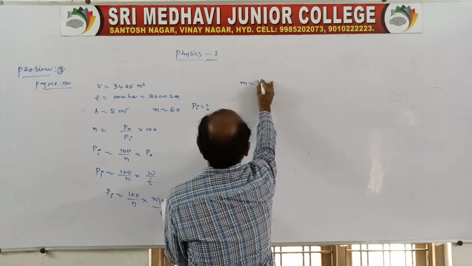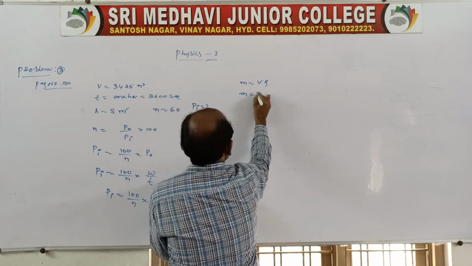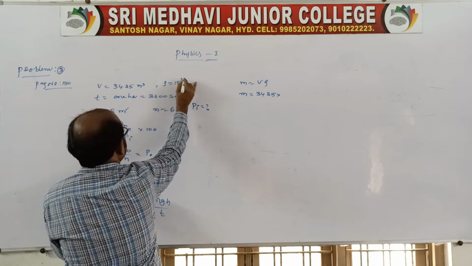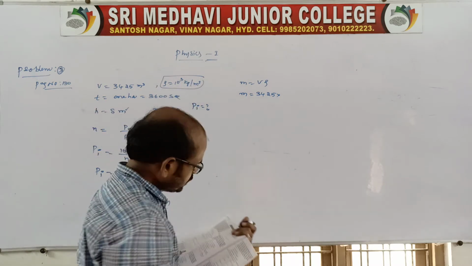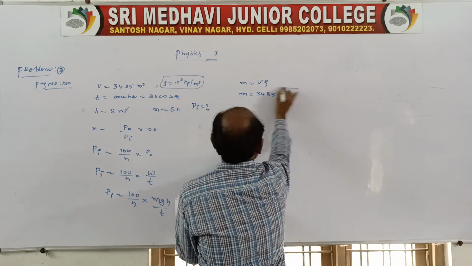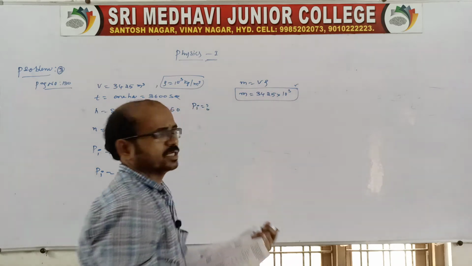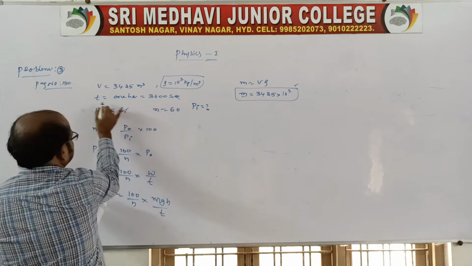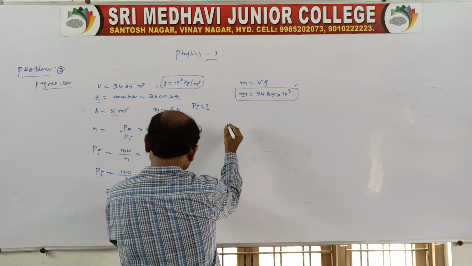Mass is equal to volume into density. Volume is given, 3425. Everyone remember, the density of water is fixed, 10 power 3 kg per meter cube. So we write 10 power 3, and now the volume is converted into mass. Now we know mass, we know h, we know time, we know efficiency. Then you get the power, which is the useful power.